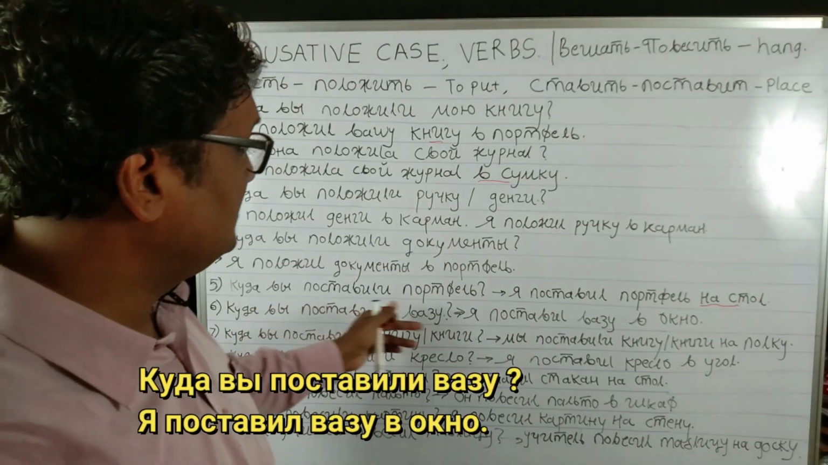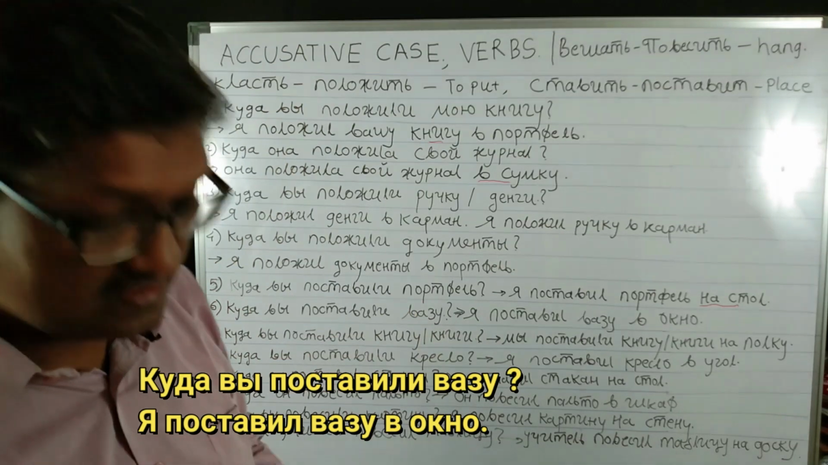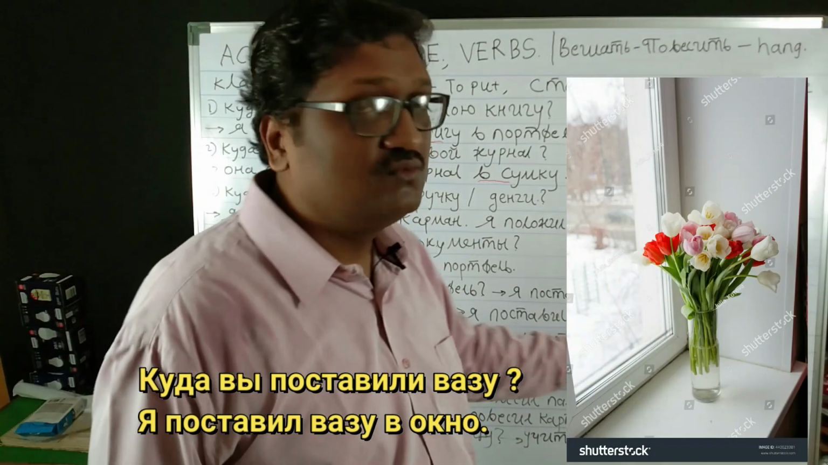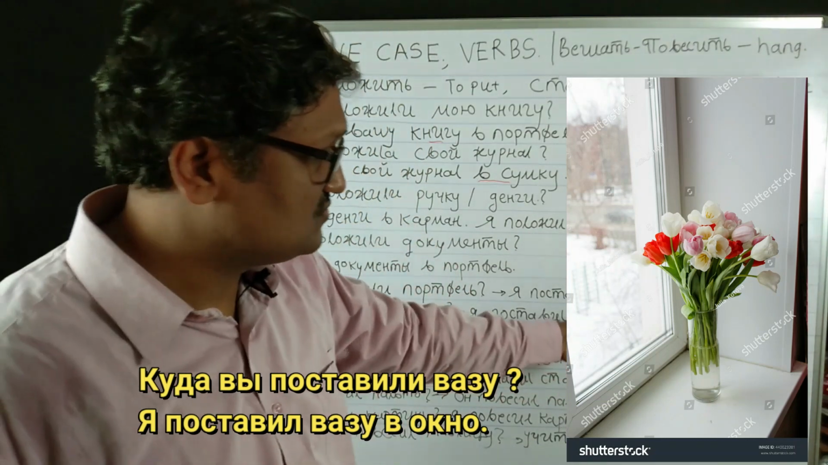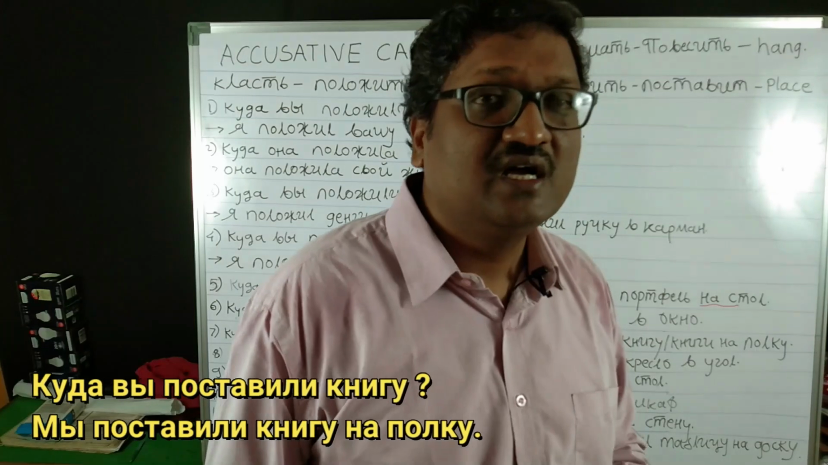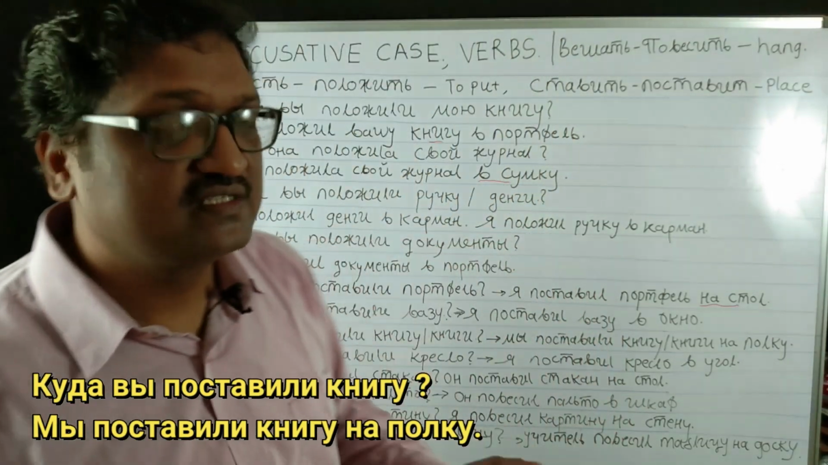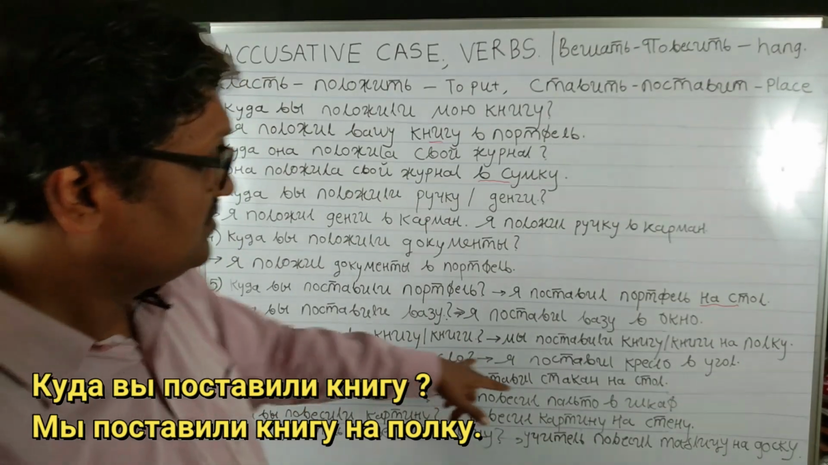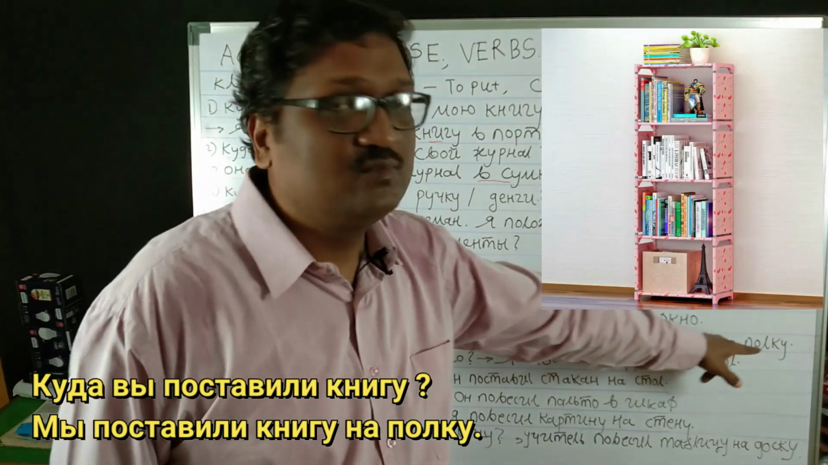Kuda vi pastavili vazu? Now vaza is a feminine noun. Kuda vi pastavili vaju? Ya pastavil vaju. Okno is a neuter gender noun, so it is not going to change. Kuda vi pastavili knigu? Kniga, when it comes in singular, takes the accusative case ending: knigu. Moi pastavili knigu na polku.